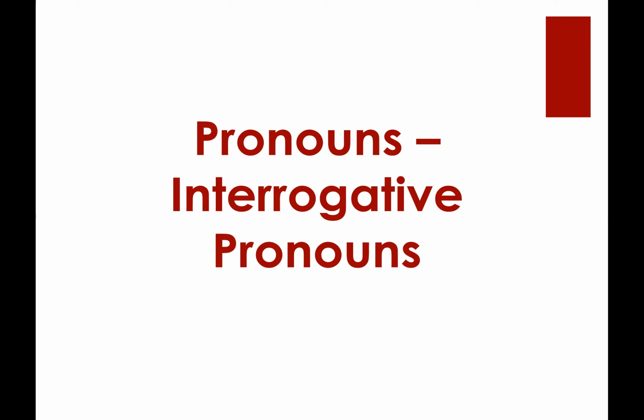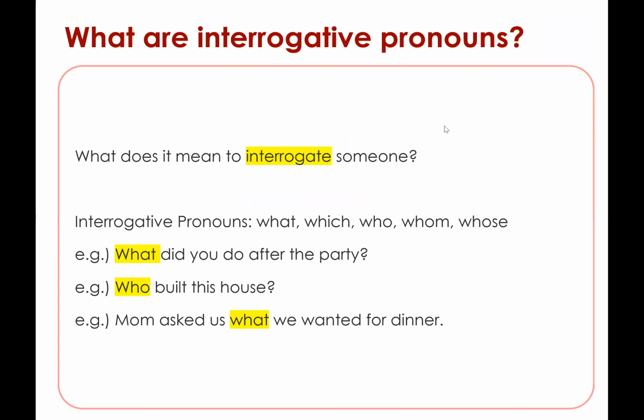And today we're looking into our interrogative pronouns. So, what does it mean to interrogate someone? To interrogate means to ask questions.